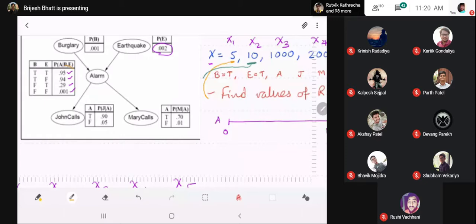In case of B and E, we had only one option, so there's only one stick with a fixed probability. But now the probability of A can be four different things. It can be 0.95 if B and E are true. It can be 0.94 if B is true and E is false, and so on. So we have four possible options here.